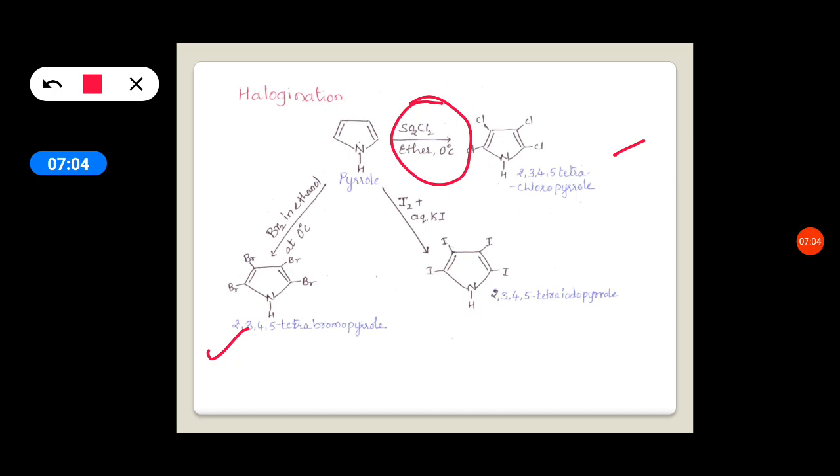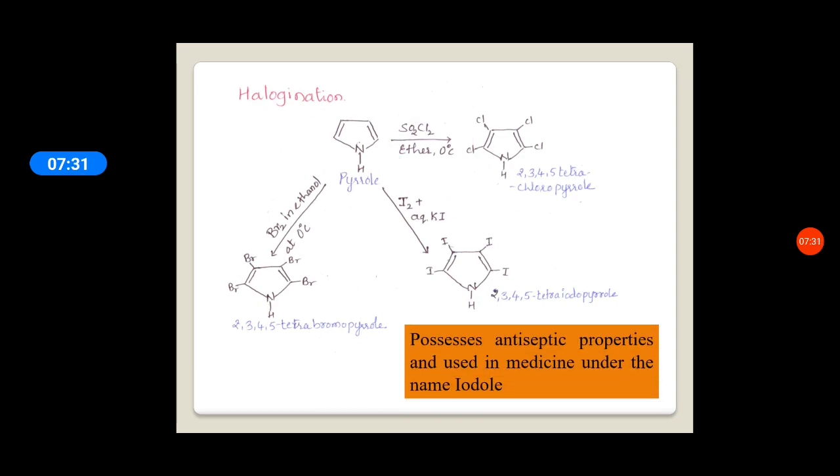So it gives tetrahalopyrrole. When treated with thionyl chloride, chlorination takes place. When treated with bromine in ethanol at low temperature, it gives 2,3,4,5-tetrabromopyrrole. And when treated with iodine in the presence of aqueous KI, it gives 2,3,4,5-tetraiodopyrrole. This tetraiodopyrrole possesses antiseptic properties and is used in medicine under the name iodole.